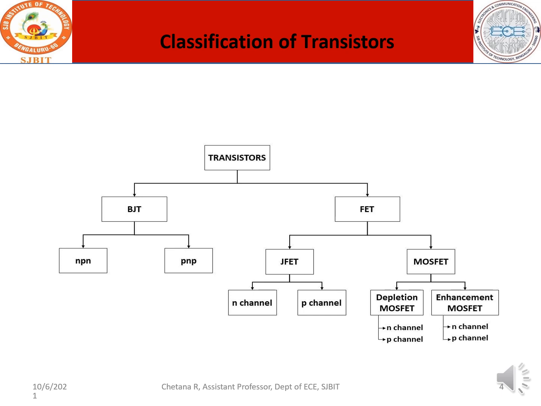So please understand, in depletion mode, there is a channel. The channel exists during fabrication itself. In enhancement, there is no channel. By the application of voltage, a channel is induced or created. So an enhancement device will not have a channel. We have to create a channel by giving appropriate voltages. And the two types are N channel and P channel.